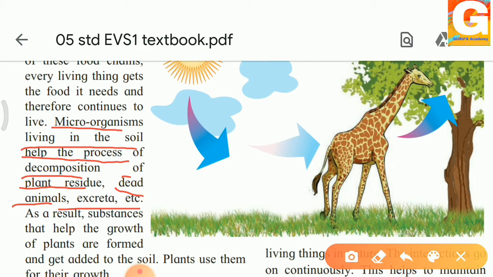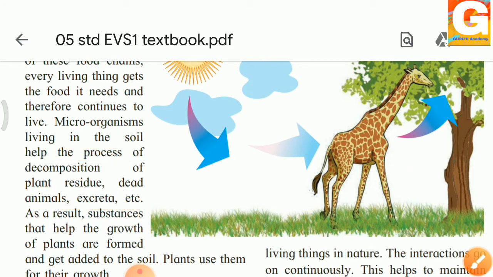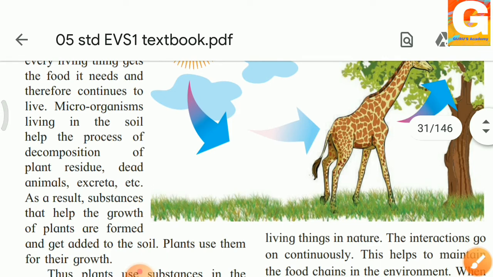Students, sometimes you all must have got some foul smell when you are passing by the road. Some dirt smell, isn't it? That is nothing but some animal must have died and got buried under the ground. That is just because of the decomposition. So these microorganisms which are living in the soil help the process of decomposition.